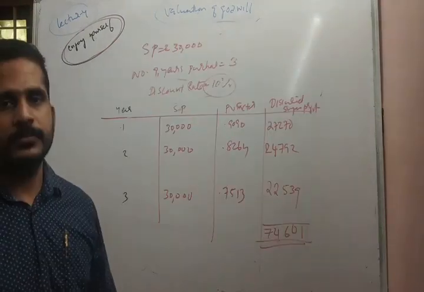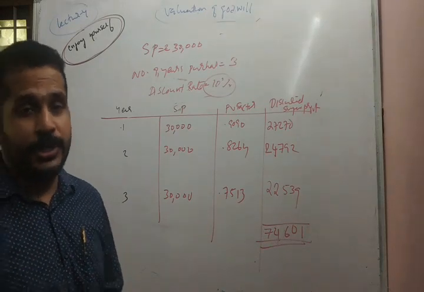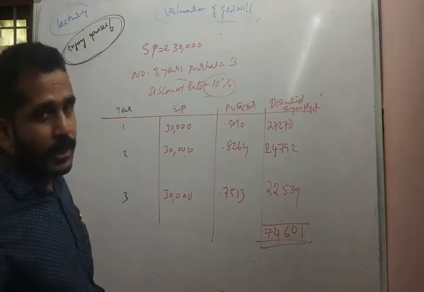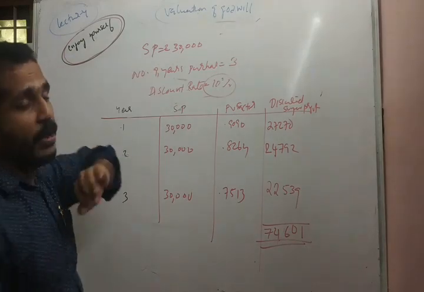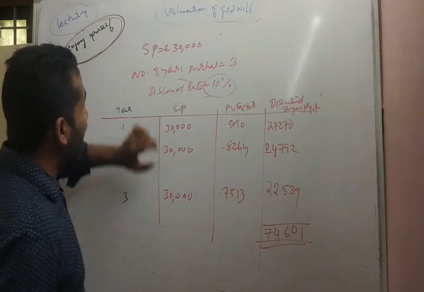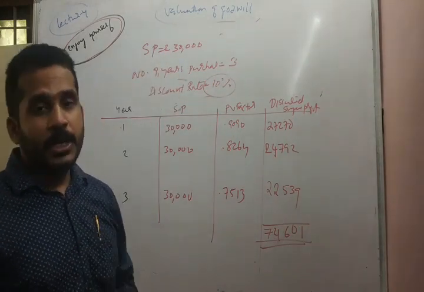Let us take an example to understand the concept of annuity, the calculation of goodwill under the annuity method. The super profit is given as 30,000. Number of years purchased is 3 years and the discount rate is 10%. So what is the discount rate?